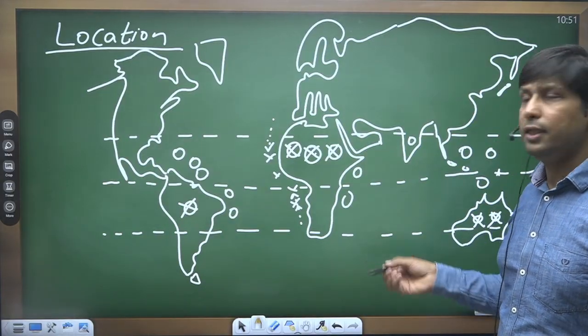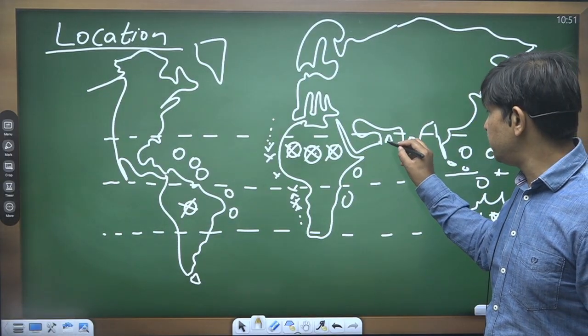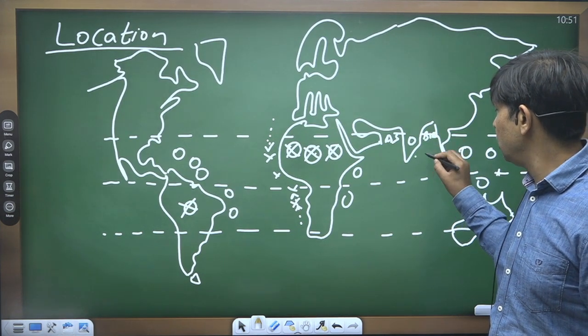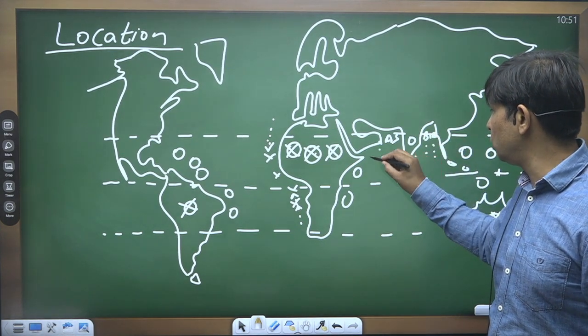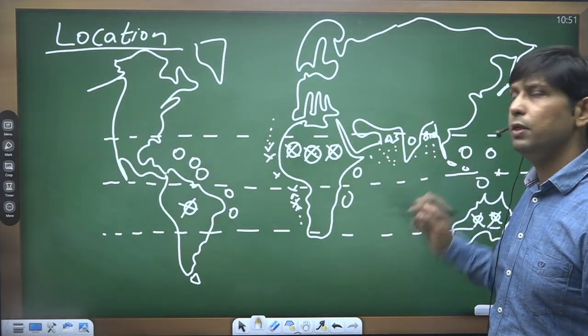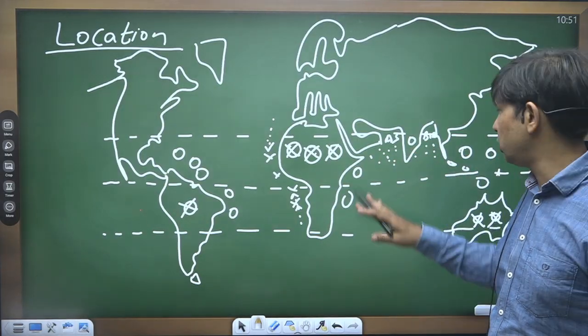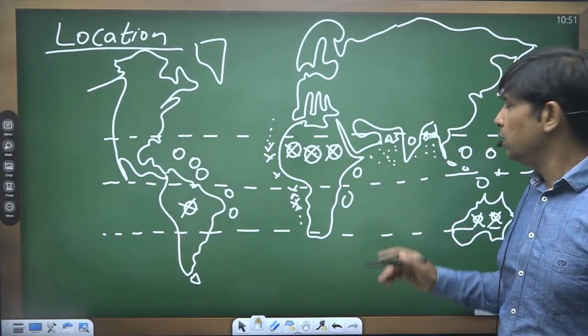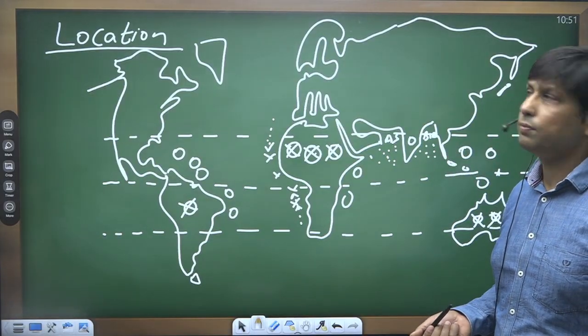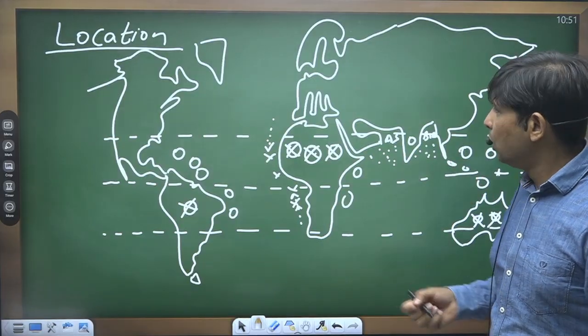I'll go with an example. This part is the Arabian Sea, and over this part we have the Bay of Bengal. This whole region of the North Indian Ocean, that is the Arabian Sea and the Bay of Bengal, which are the marginal seas of the Indian Ocean, can witness the formation of tropical cyclones.